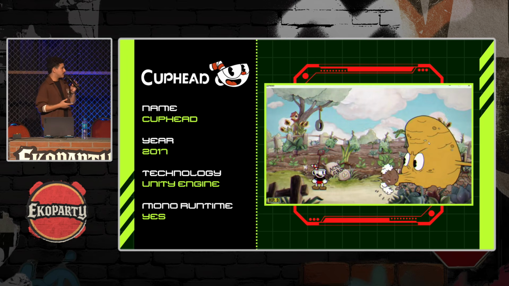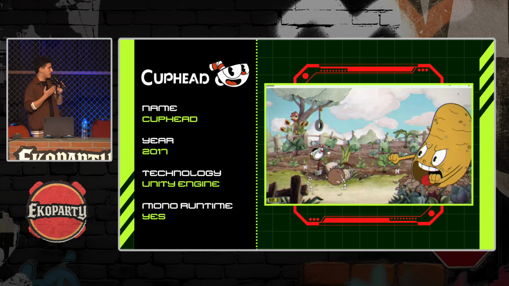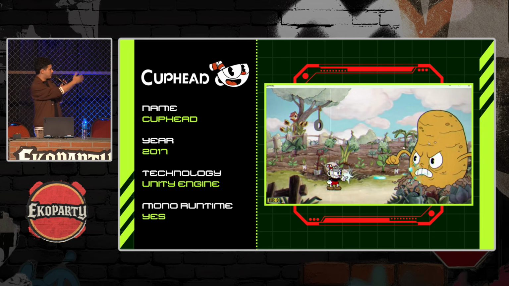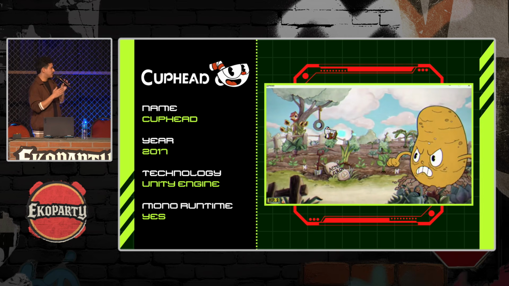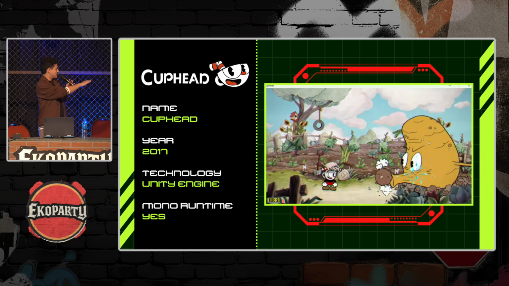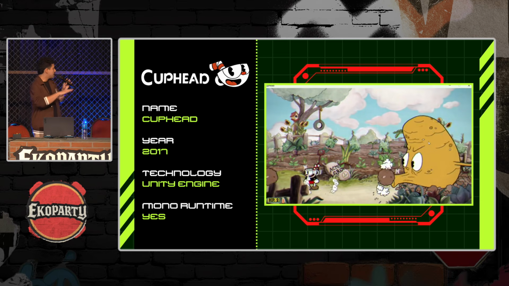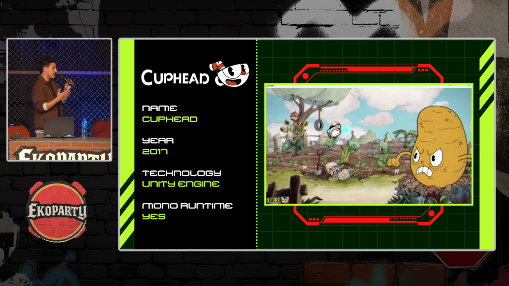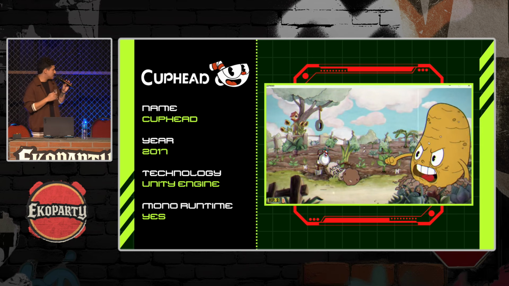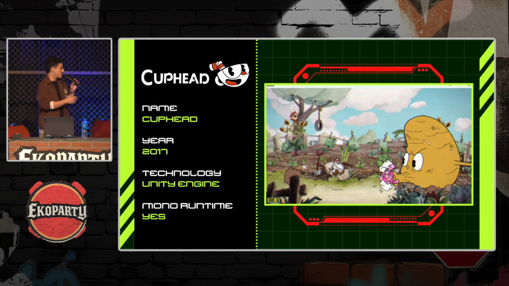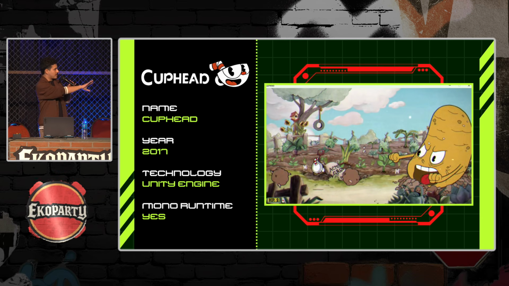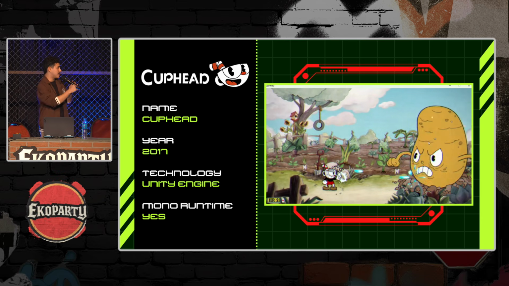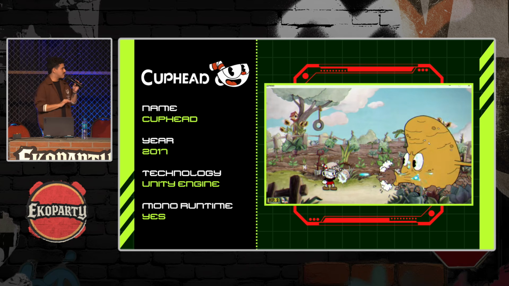To do it, nothing better than to try to exploit a game developed to run on Mono Runtime. So this is Cuphead. I believe that most of you know this game. It was released back in 2017, and it was developed using the Unity engine, and most importantly, it runs on Mono Runtime. So here is common gameplay, nothing changed. The boss can hit me, I can hit the boss, common damage, everything, all right.